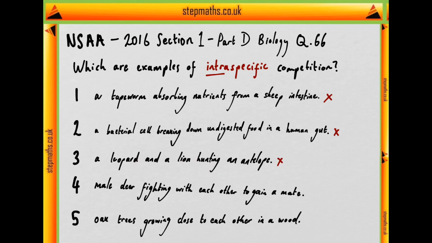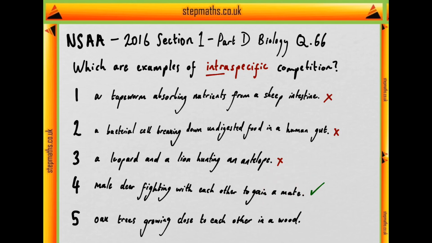Moving on to 4, male deer fighting with each other to gain a mate. Well, this is an example of intraspecific competition. In order to achieve the same goal, which is a mate, the 2 individuals of the same species are competing. Now this is in order for them to find a mate and increase the likelihood of them reproducing and passing